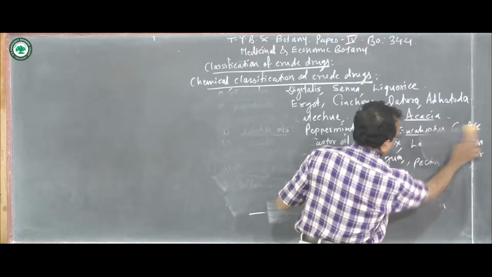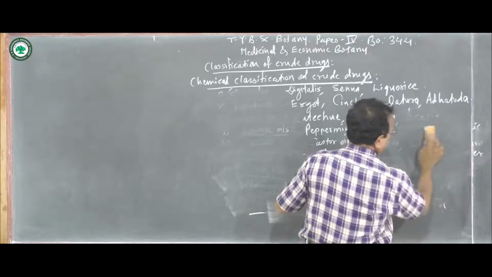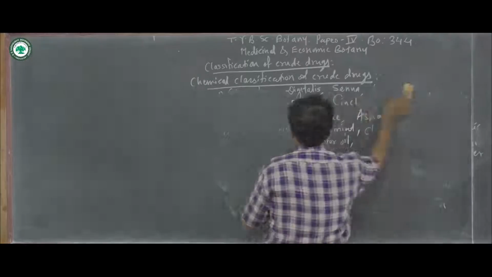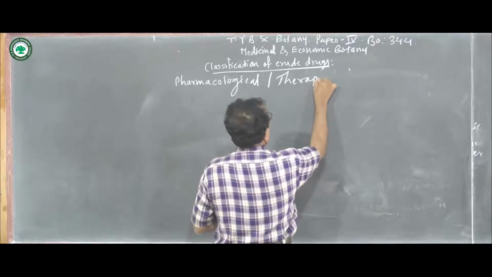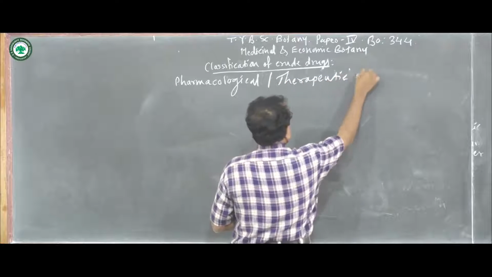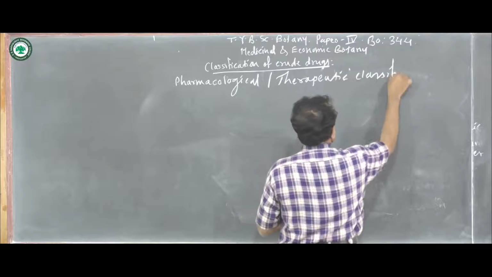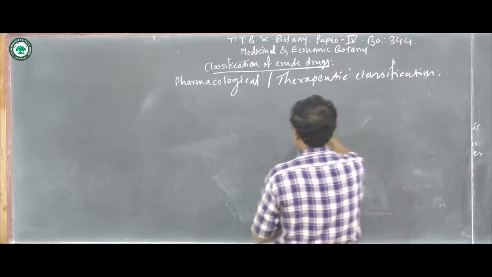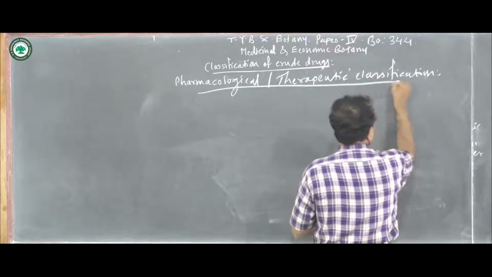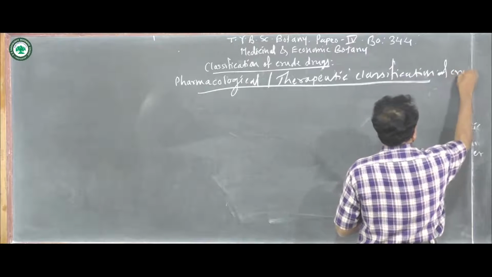Then the next type of classification is the pharmacological classification, or is also called the therapeutic classification of crude drugs.